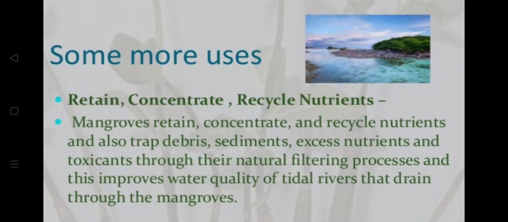This helps recycle and retain nutrients, and improves the water quality of the tidal rivers that drain through the mangroves.